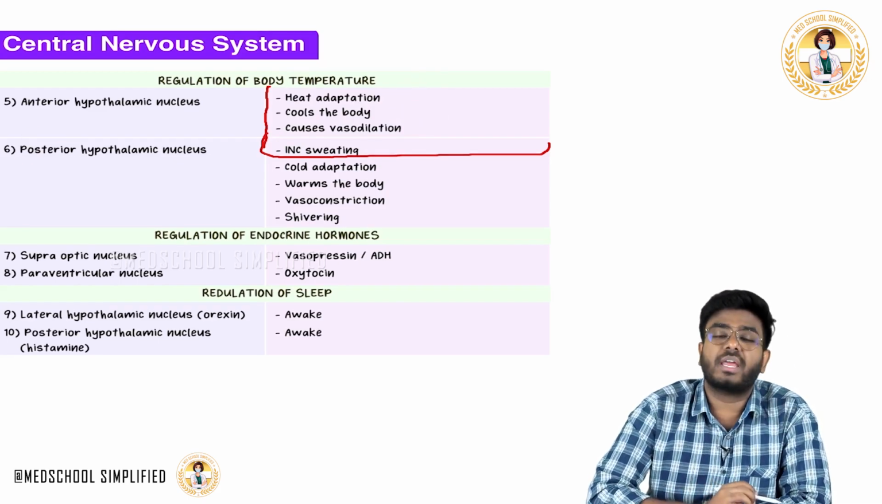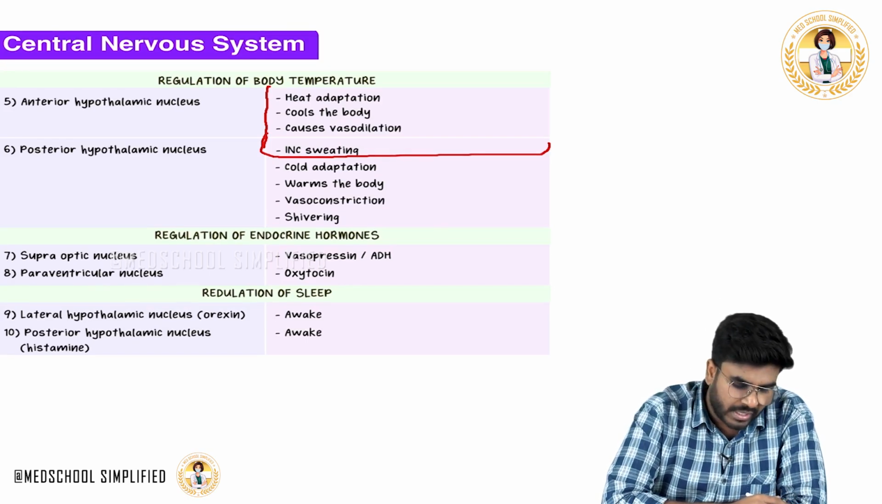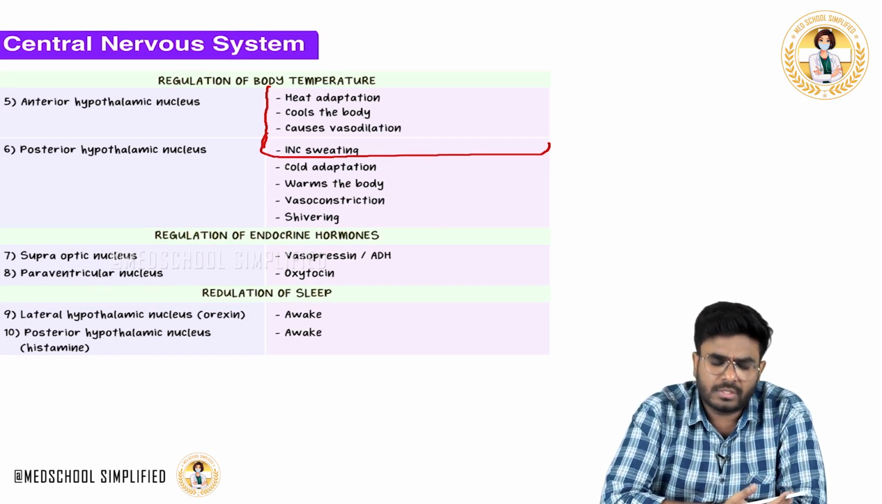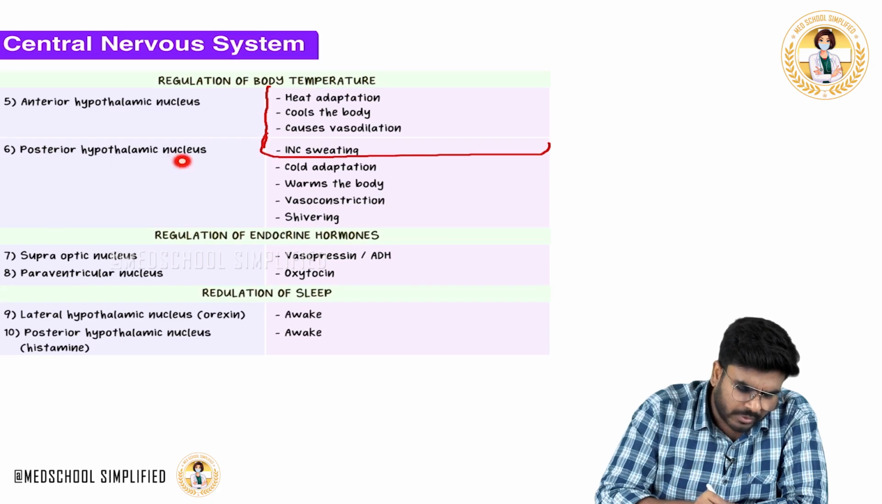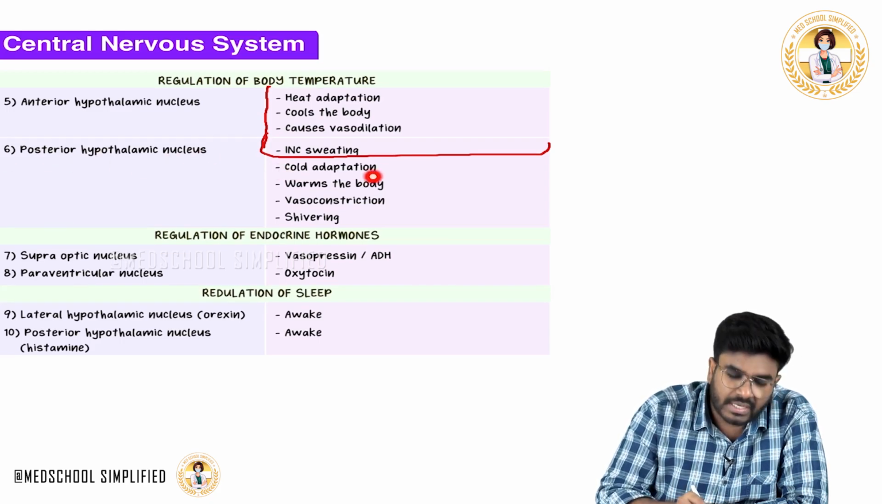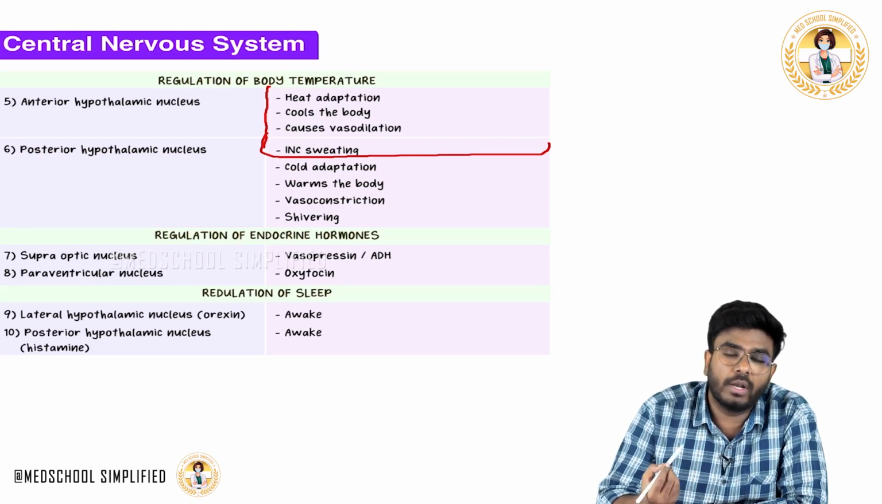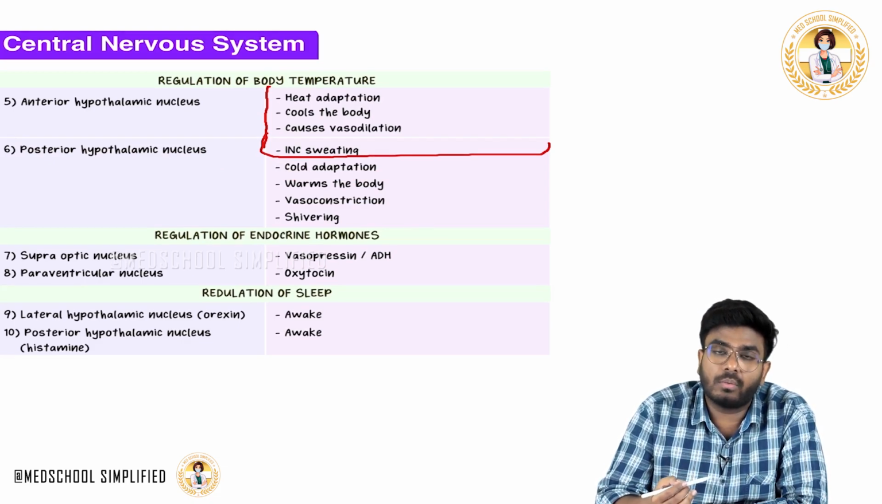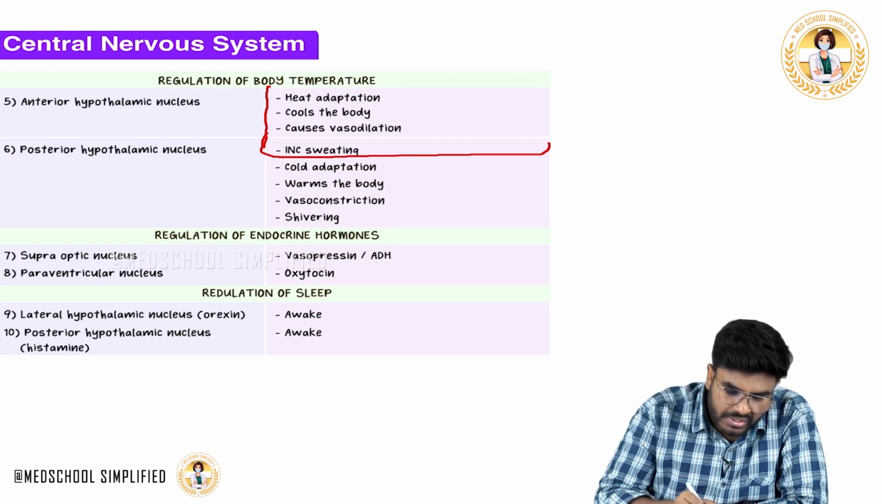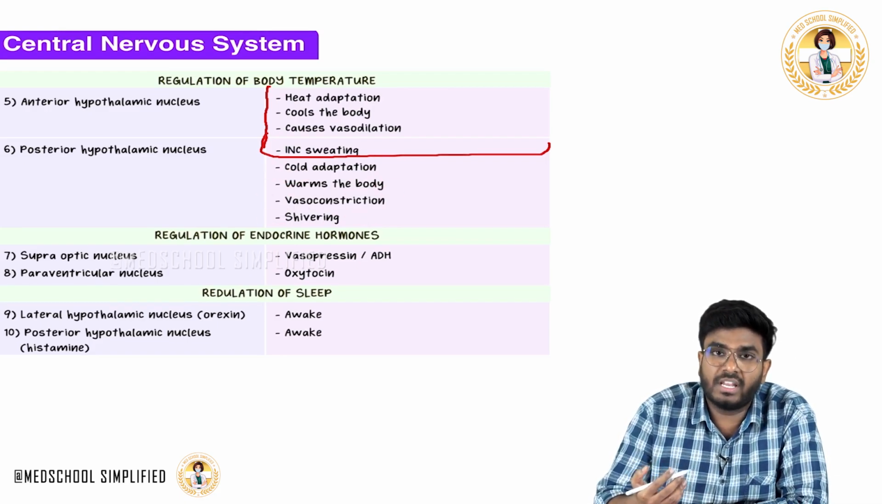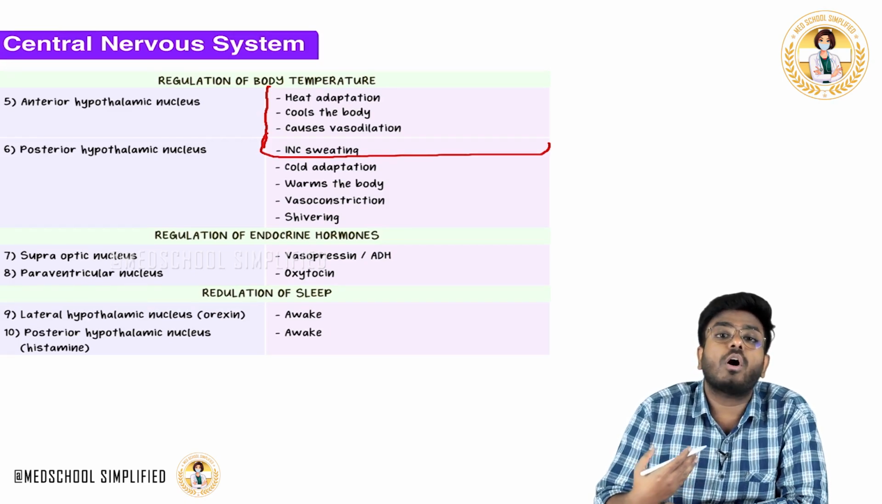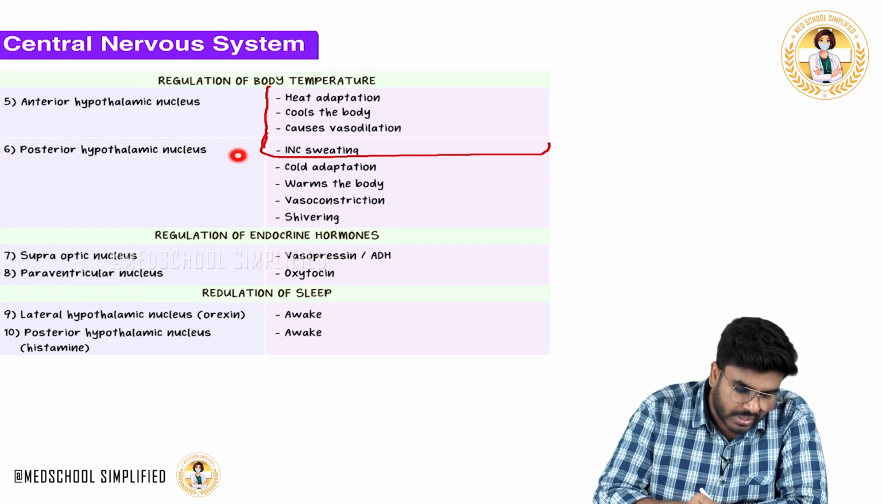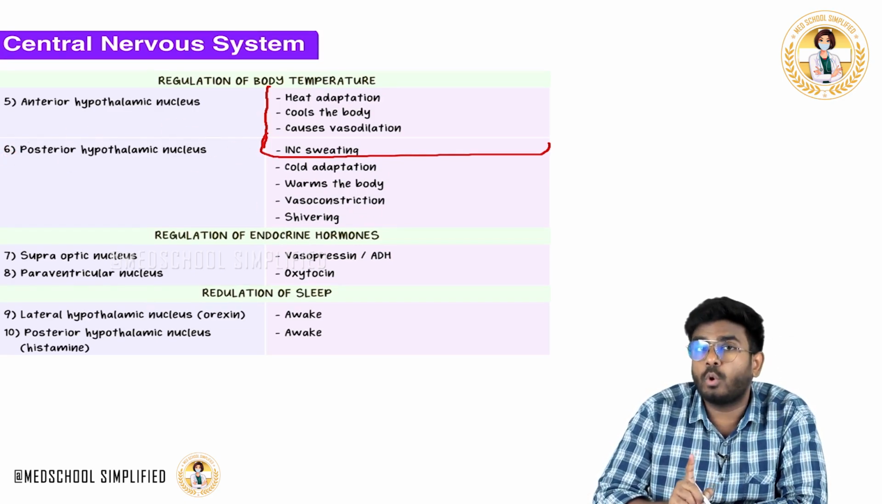Now let's talk about the posterior hypothalamic nucleus. The posterior hypothalamic nucleus warms your body. Just try to remember that posterior things make you warm. It helps in cold adaptation. Whenever you are in a cold environment, it warms your body. How? By activating shivering. Whenever you shiver, ATP is broken down, energy is released, and thermogenesis occurs. That will warm your body. So the posterior hypothalamic nucleus warms your body and helps in cold adaptation.